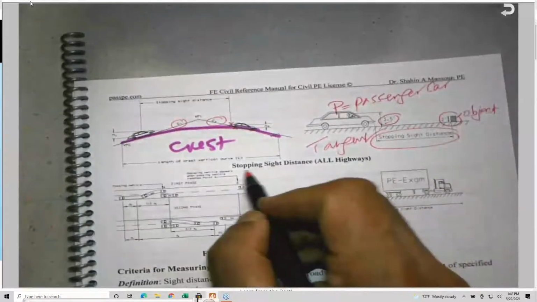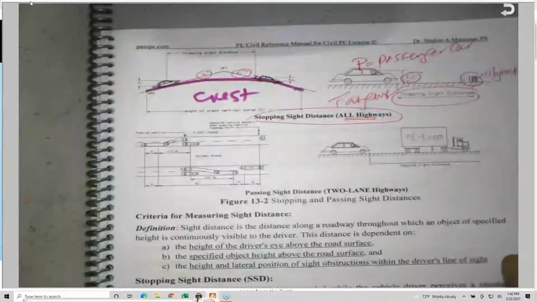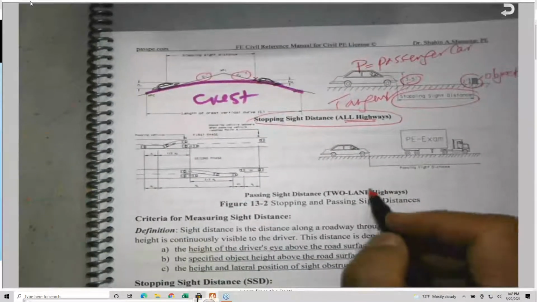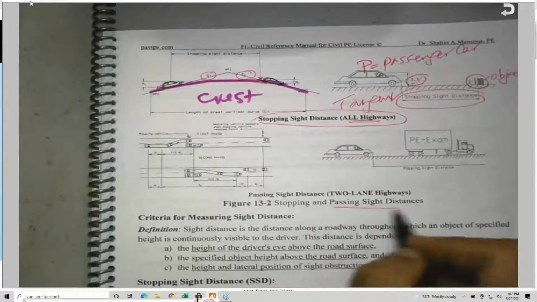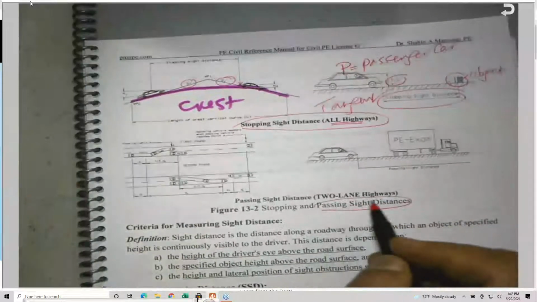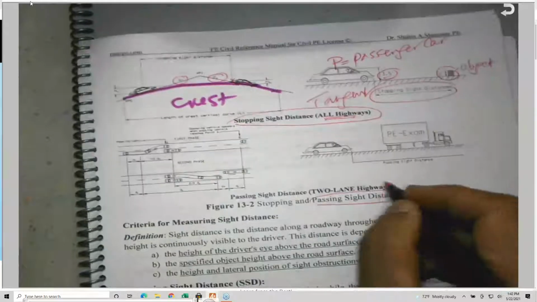So this is called the stopping sight distance, and this is for all roads and highways. We should have it. The other one, which we will not discuss here, is the passing sight distance. Passing sight distance applies only on two-lane highways, one lane in each direction.